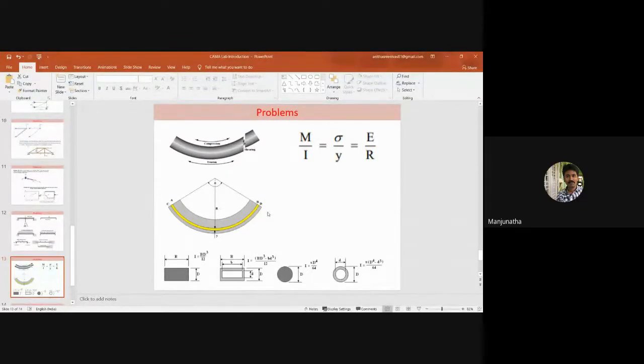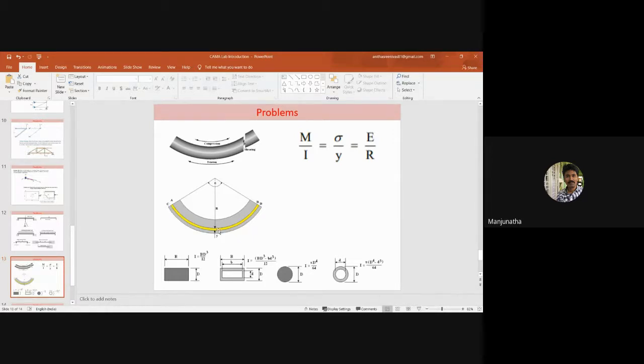You can also notice that when this beam is subjected to bending moment, the neutral axis, which is indicated in yellow color, will remain the same. That means it will not be subjected to any kind of stress. It will be acting as a neutral axis.